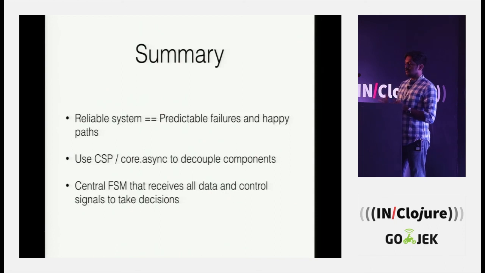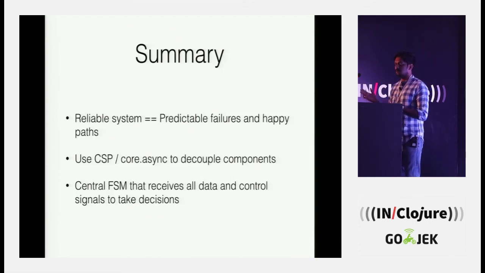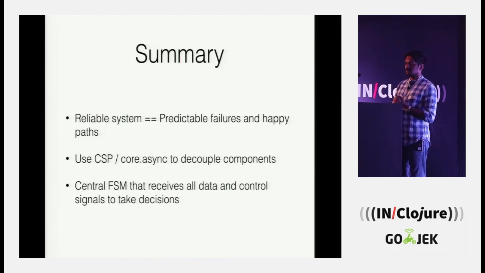This is also used in our business logic services. We have implemented the same FSM for detecting agent presence, whether somebody is online or offline, and doing reporting on it. We have done routing and load balancing of workload using the same principles.